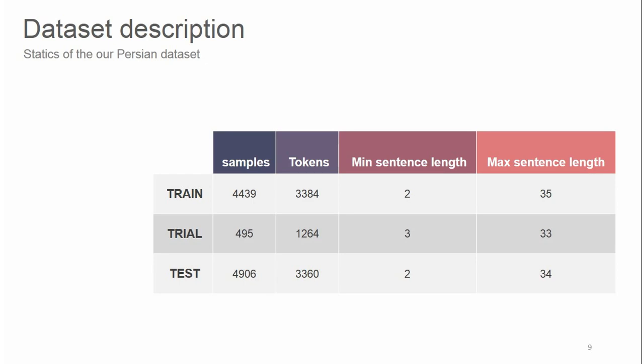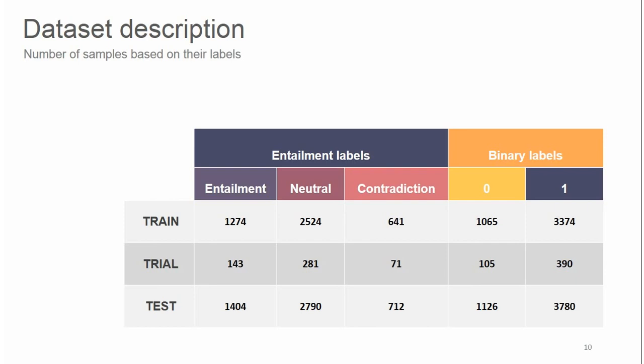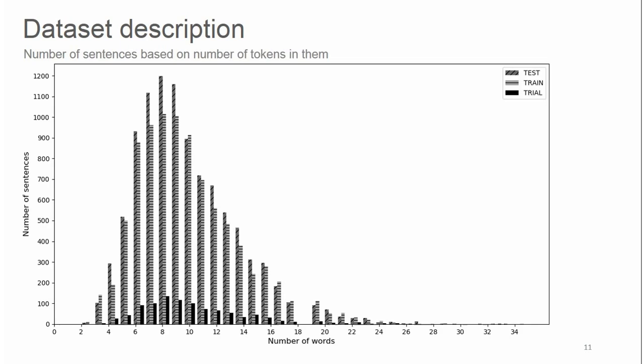This data consists of about 10,000 sentence pairs. The minimum sentence length is 2 and the maximum is 35 tokens. This shows the statistical information of the introduced dataset. And the figure shows the number of sentences based on the number of tokens in them. Train, trial, and test subsets have almost the same distribution.